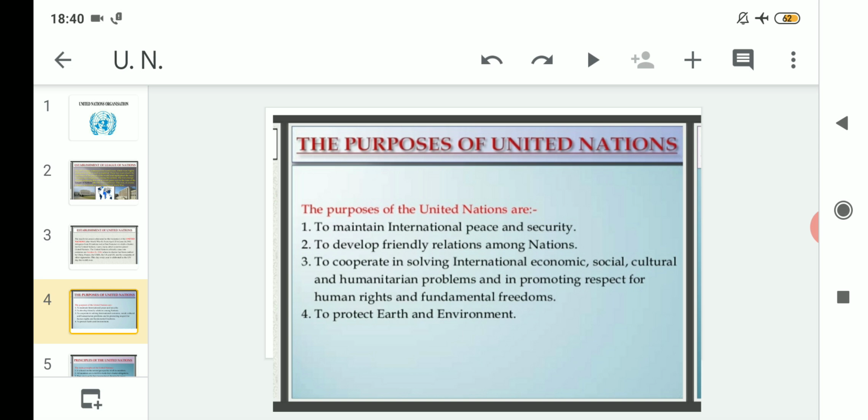Clear? So these are the four purposes of the United Nations. Number one is to maintain international peace and security. Number two is to develop friendly relations among nations. Number three is to cooperate in solving international problems related to economic, social, cultural and humanitarian matters, and along with that to promote respect for human rights and fundamental freedoms. Clear? And last but not the least, the purpose of the United Nations is to protect earth and environment. Clear?